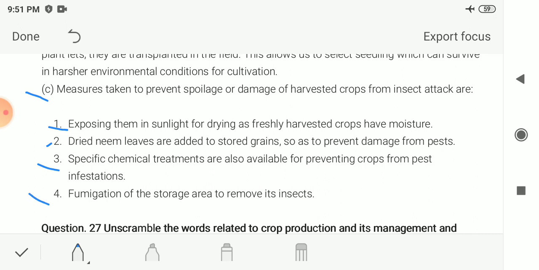Next is fumigation of the storage area to remove these insects. Fumigation is the process of spreading chemicals in the form of fume, or you can say smoke, near the storage area so that it can remove the insects, or prevent the grain from insects and pests. So by this fumigation process we can also prevent spoilage and insect attack on the harvested grains. These are some of the steps which should be taken to prevent spoilage and damage of the harvested crops from insect attack.